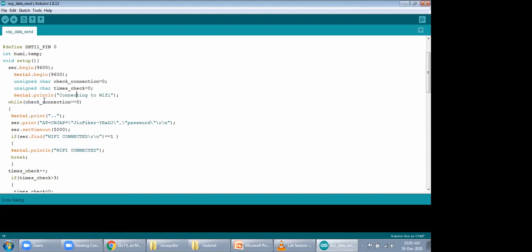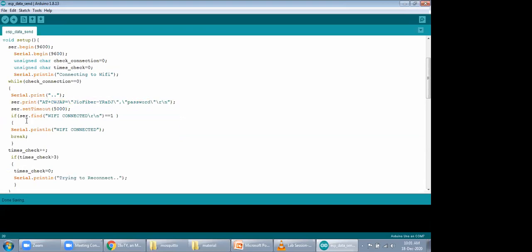First of all, we are going to check the connection while check connection is equal to 0. On the serial port, we are sending some AT commands, on the ESP8266, to connect with our Wi-Fi system. So this is the AT command, AT+CWJAP. It's going to connect with my access point. This is the SSID of my Wi-Fi connection, and probably I need to write the password of my Wi-Fi. In that manner, after issuing the AT command, my ESP8266 would be able to connect with my Wi-Fi.